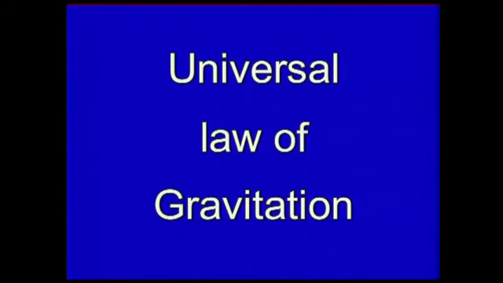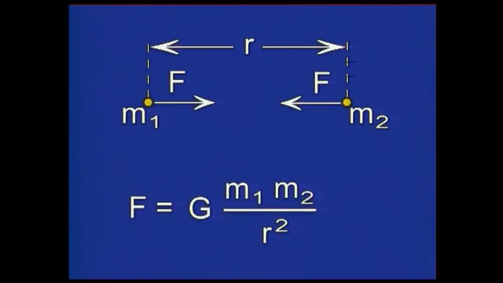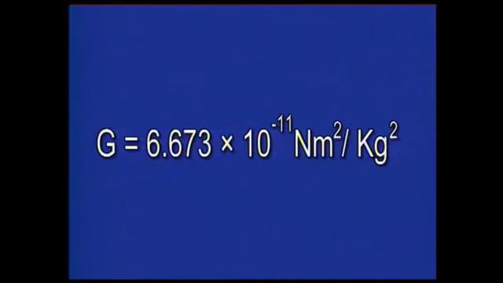According to universal law of gravitation, the gravitational force between any two objects of masses m1 and m2 placed at a distance r from each other is given by G m1 m2 divided by r square. The symbol G here is the universal constant of gravitation and its value is 6.673 into 10 raised to the power minus 11 Newton meter square per kg square.